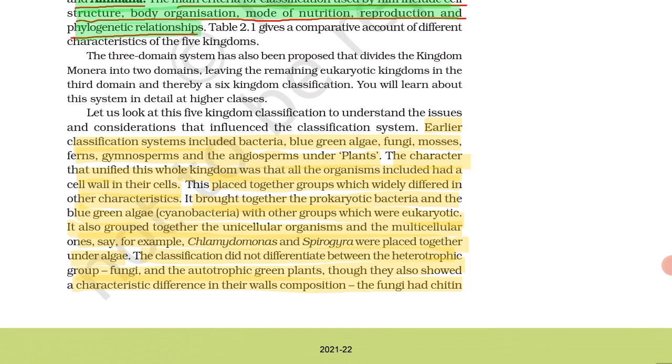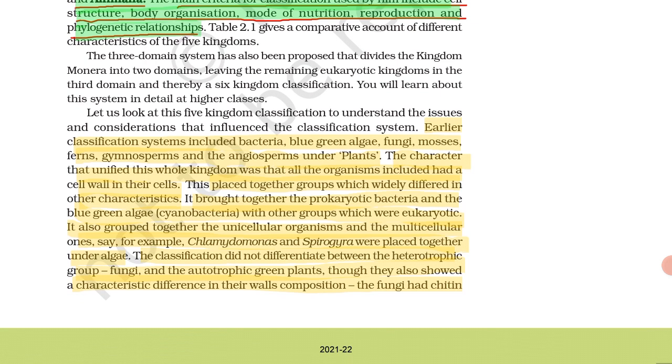The character that unified this whole kingdom was that all the organisms included had a cell wall in their cells, hence they were placed together despite widely differing other characteristics. Why were these kept in plants? Because all had a well-developed cell wall. It brought together prokaryotic bacteria and blue-green algae with other groups which were eukaryotic.